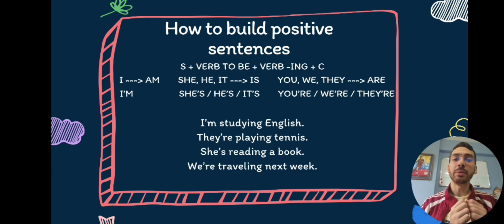Let's review the verb to be for a second. We have I am and the contraction is I'm. We have she, he, and it go with is. And the contractions are she's, he's, and it's. And we also have you, we, and they that go with are, right? And the contractions are you're, we're, or they're.